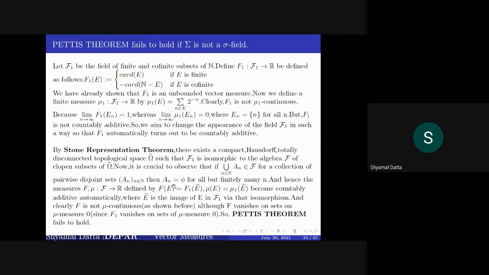So all but finitely many are empty. You can extend this definition of f1 to the sigma field in a very natural way, and you can show that Pettis's theorem doesn't hold, because f is not mu continuous, since we have already shown that f1 is not mu1 continuous. So here Pettis's theorem doesn't hold.